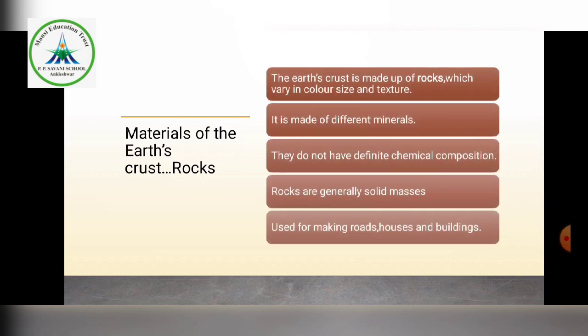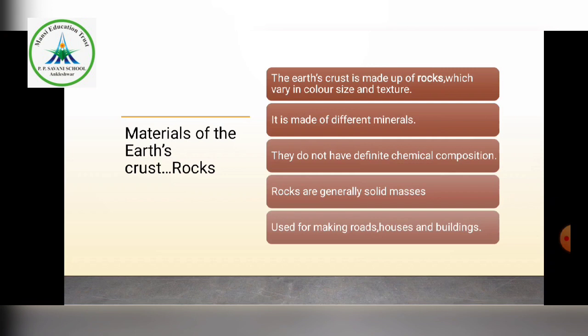Now the earth's crust is made up of rocks which vary in color, size and texture. The crust of the earth where we live, the lithosphere, is made up of rocks. What else can be found along with the rocks?